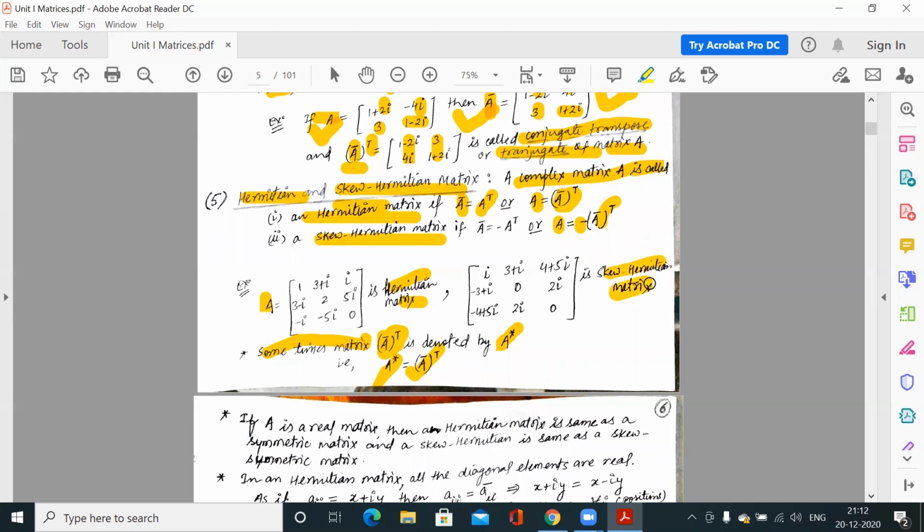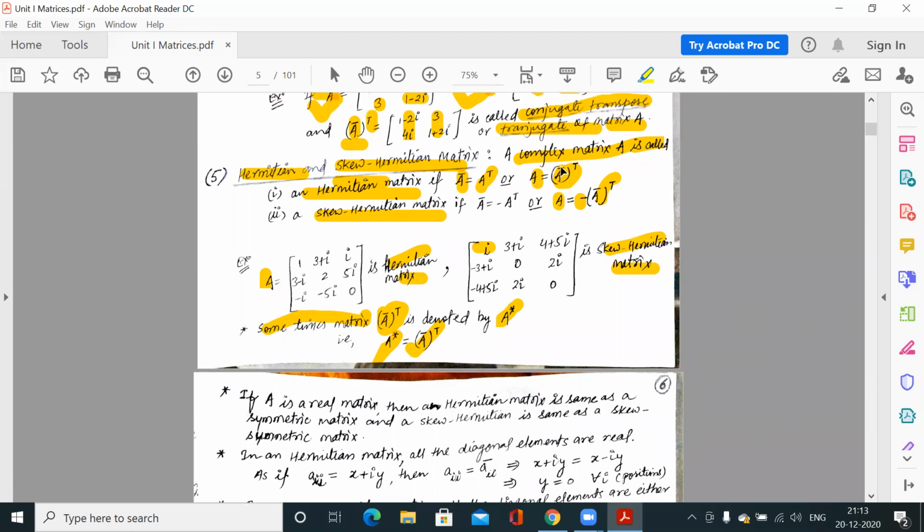And in this matrix, the skew Hermitian matrix, how to verify this is skew Hermitian? You find the transpose of this matrix, then find the conjugate, and you will see that each element in A is equal to the minus sign of the conjugate. So i would be equal to minus i, 3 plus i would be equal to minus 3 minus i, 4 plus 5i is equal to minus 4 minus 5i. So in this way you have to do this.